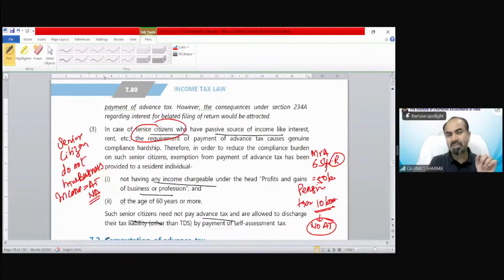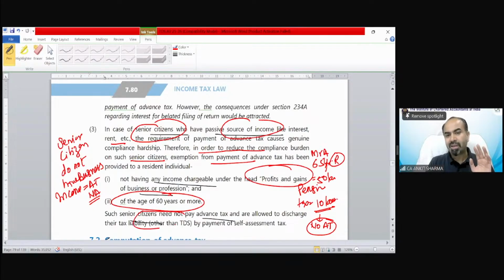So for a senior citizen who has passive sources of income like interest, rent, etc., in order to reduce the compliance burden on senior citizens, there is exemption from payment of advance tax, if not having any income from PGBP, and if the age is more than 60 years, then there is no liability for advance tax.